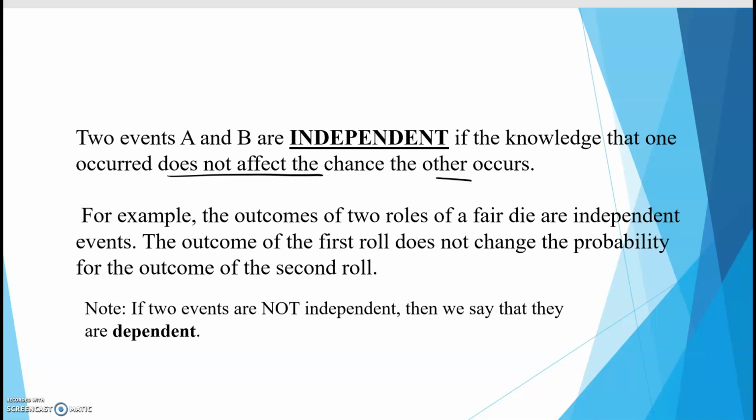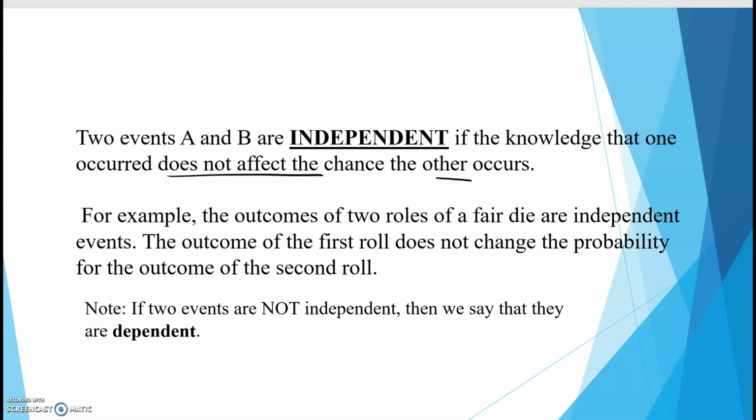So if we've got two dice and we're rolling them, if we roll one of them and it lands on a 2, we're not going to say that, okay, because it landed on a 2, that means when I roll this second dice, it's got to land on a 5 because the first one landed on a 2. We're not going to say that because they're separate from each other. Just because the first one landed on a 2 doesn't mean the second roll has to land on a 5. It can land on whatever it wants to.